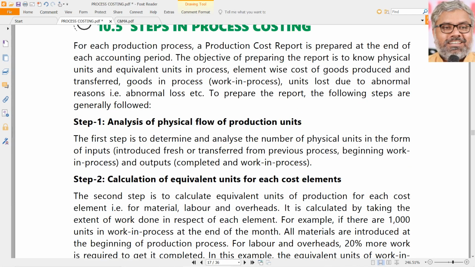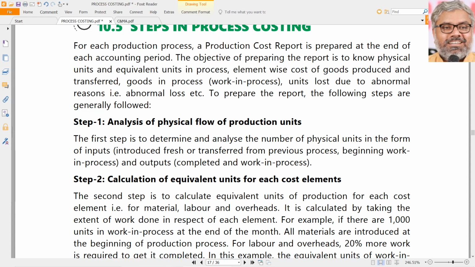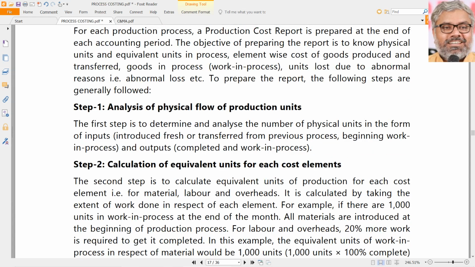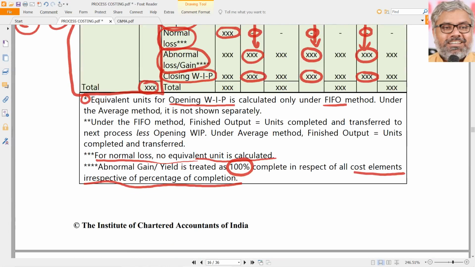We will discuss that. So first things first, what are the steps in process costing? If we understand these steps, it becomes relatively easier. Ultimately, we need to first know the analysis of the physical flow of production units. The total of inputs and the total of outputs should be matched.